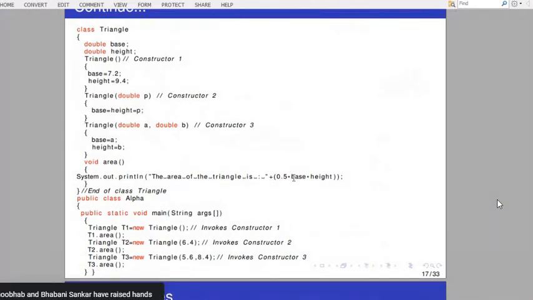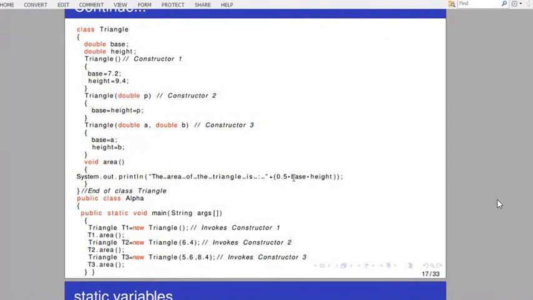Sir, the program starts from the main function. When an object is created and memory is allocated, it calls the default no argument constructor, constructor 1. Then for object t1, base equals 7.2, height equals 9.4. Then it returns to the main function, t1.area, goes to the area method, and prints the area of the triangle, 0.5 into base into height.